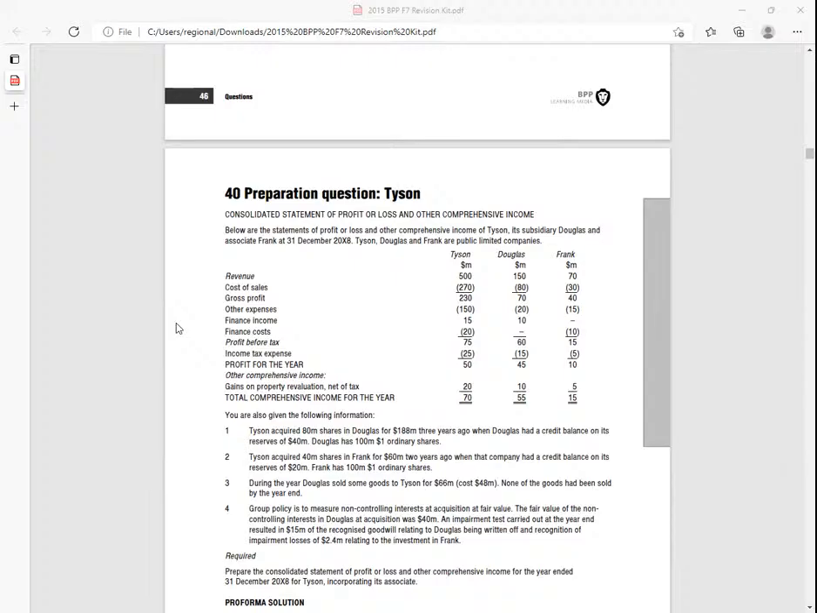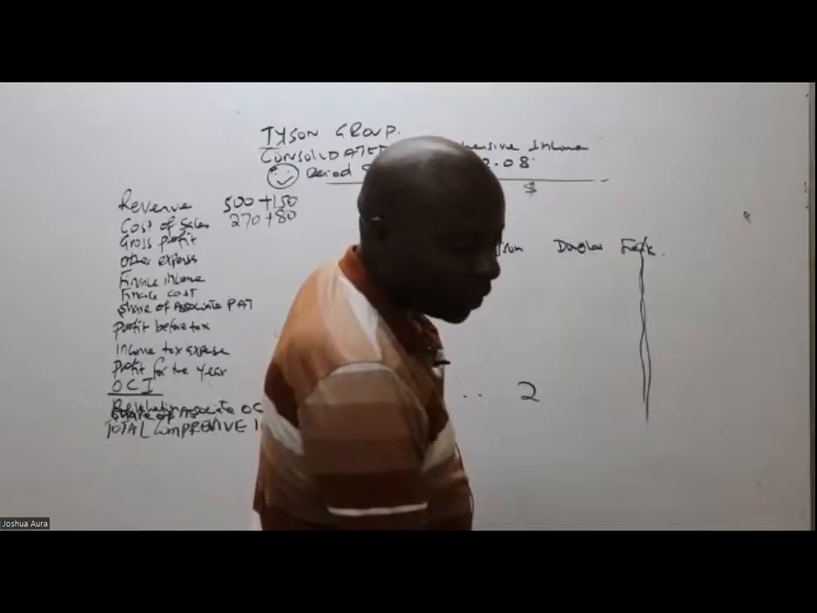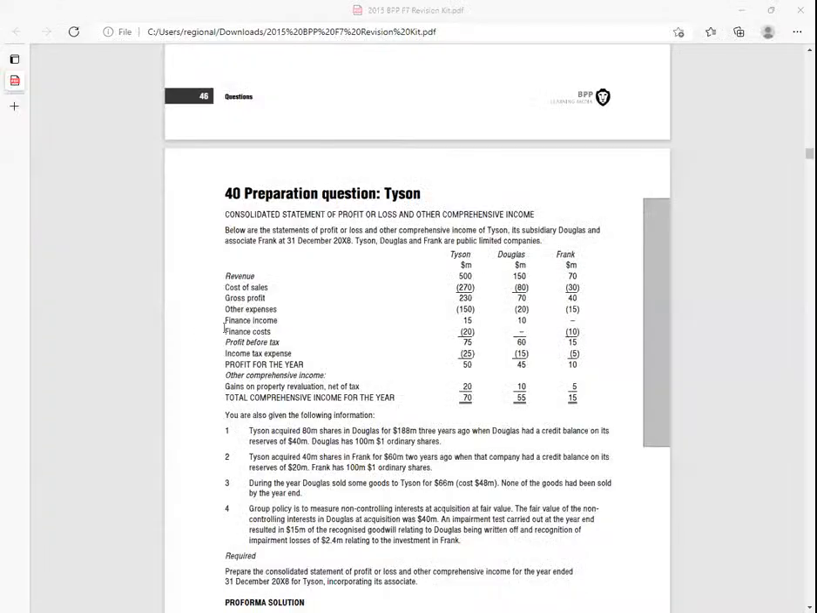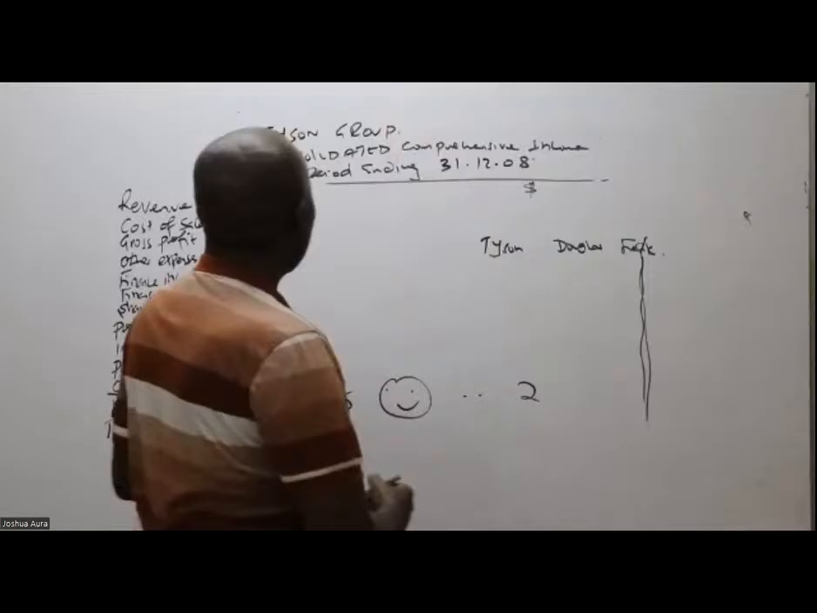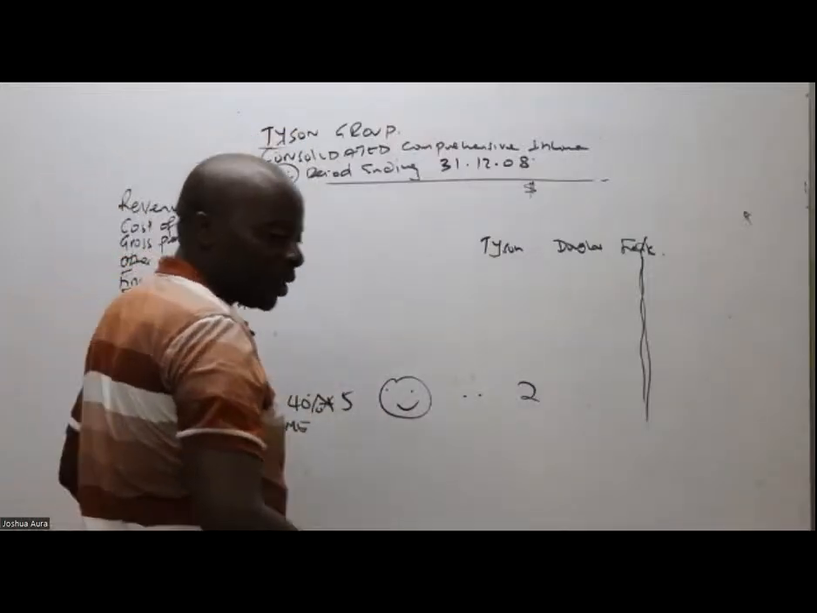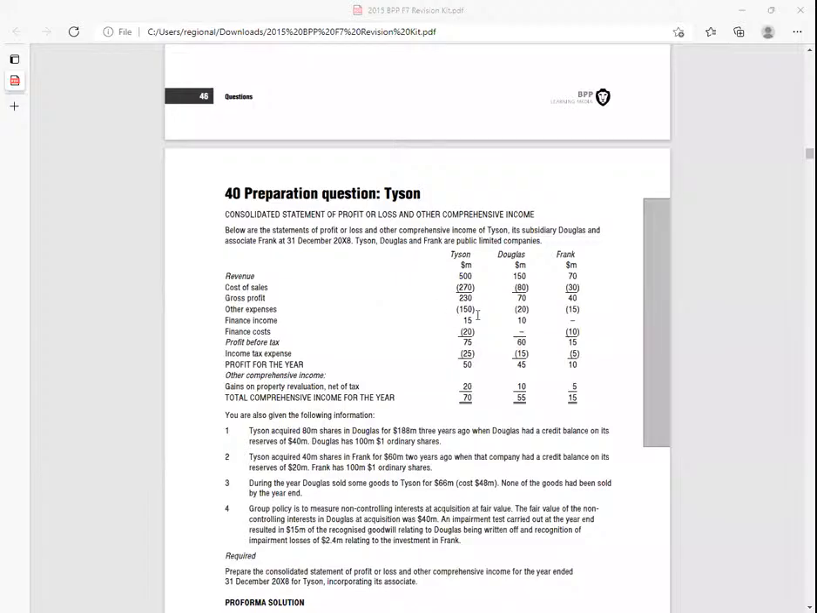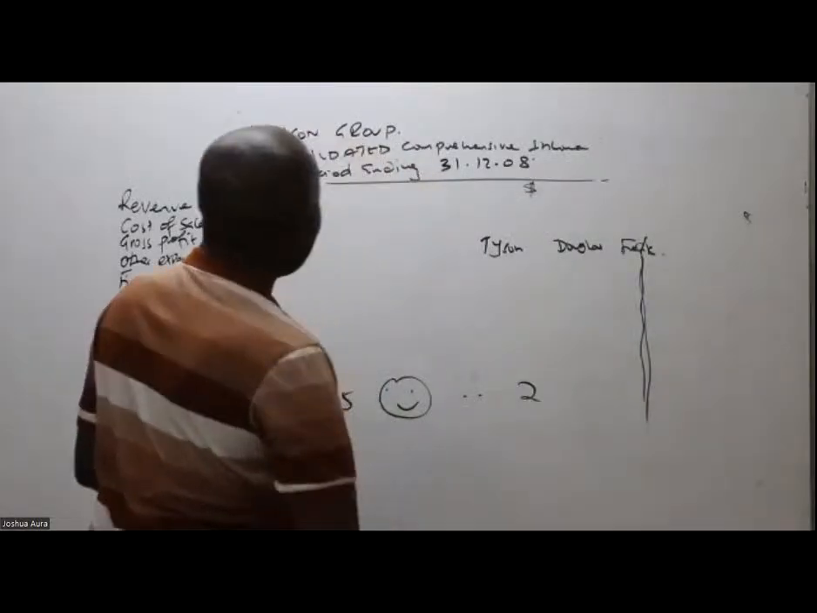So other expenses, ladies and gentlemen. When you pick and put in other expenses, I can see 150 plus 20. Is it 120 or just 20? Other expenses, 150 plus 20, 150 plus 20.